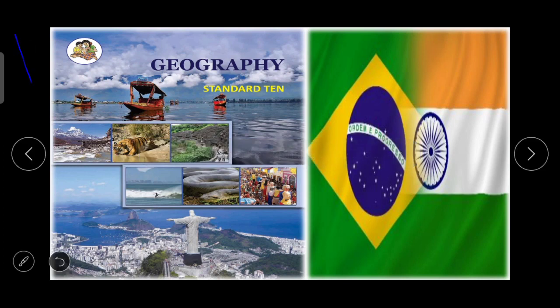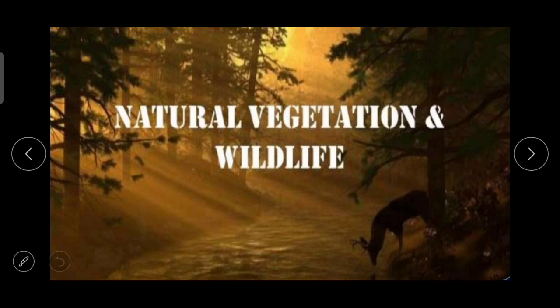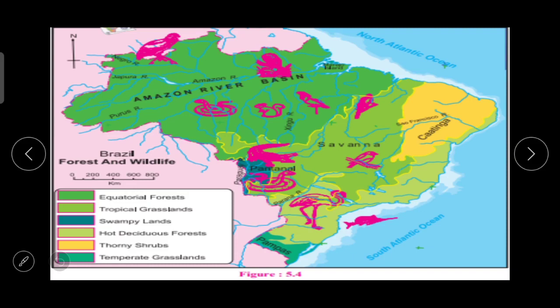My dear students, today in Standard 10th Geography, we will be learning the topic Natural Vegetation and Wildlife. Now, in the first part of this topic, we have learnt about Brazil vegetation and India vegetation. Today we have to learn about Brazil wildlife and India wildlife. To understand this in detail, maps are given in the textbook, and here also figure 5.4 is given on the screen.